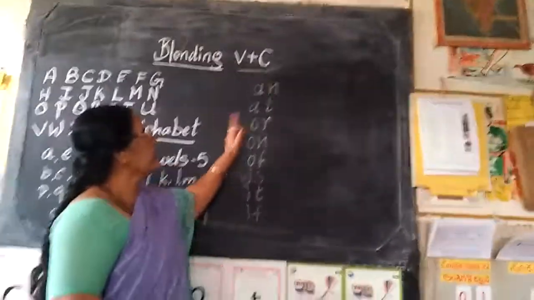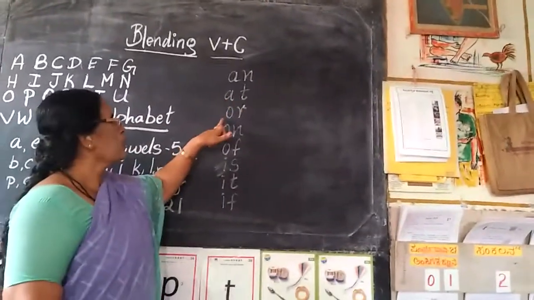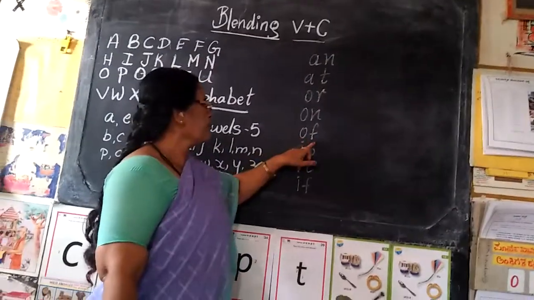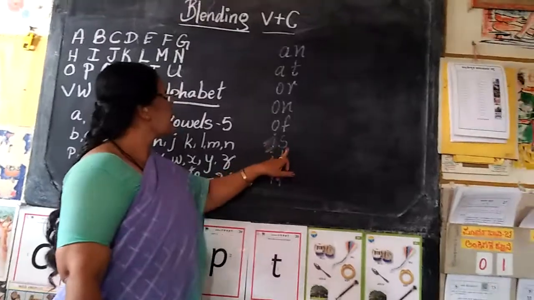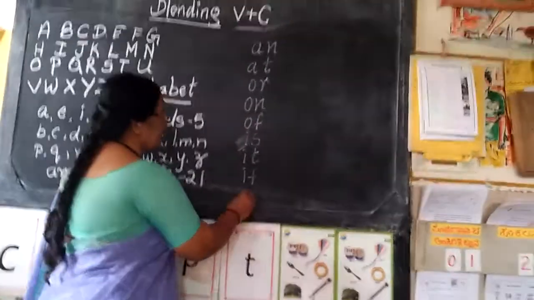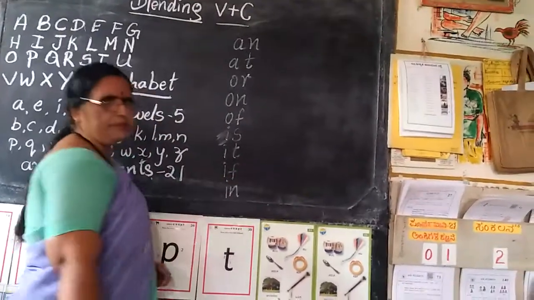An. A, T, at. O, R, or. O, N, on. O, F, off. I, S, is. I, T, it. I, F, if. I, N, in.